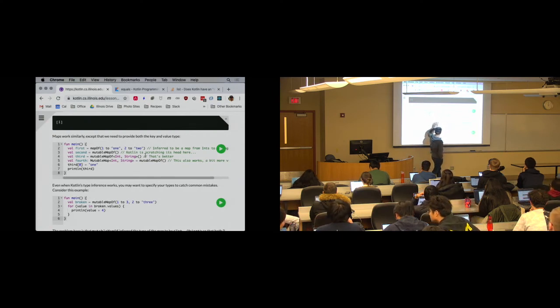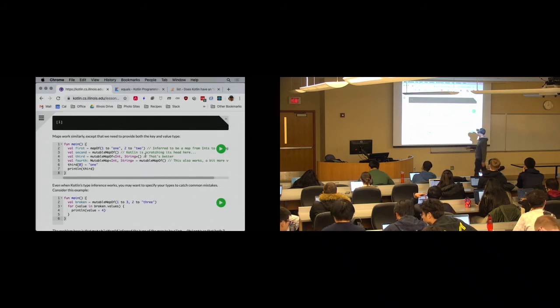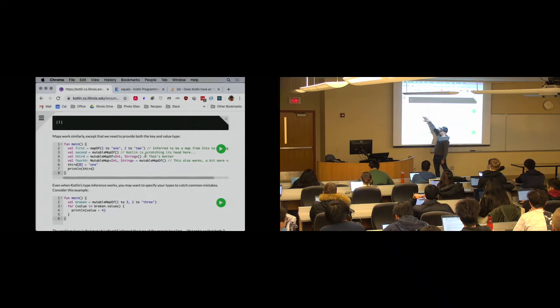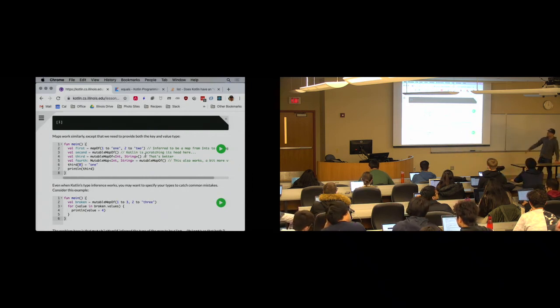At this point, the map creator function basically looks to the left and says, okay, I know what kind of map you want, you already provided the parameters. So that's one way to do it, where the type information is moving from the left to the right. On the previous line, the type information is moving from the right to the left. So mutableMapOf is getting called, and it's told to create a map from int to string, and then Kotlin's type inference tells it that third has type MutableMap of int to string. So these are equivalent. You don't ever really need to use both of them. I would argue that third is a little bit cleaner, except